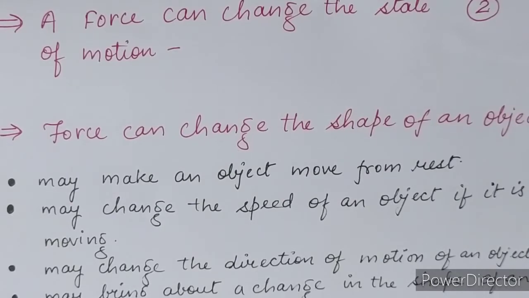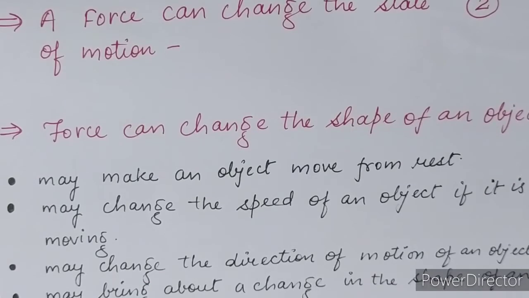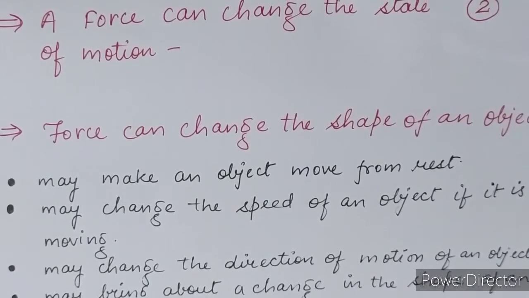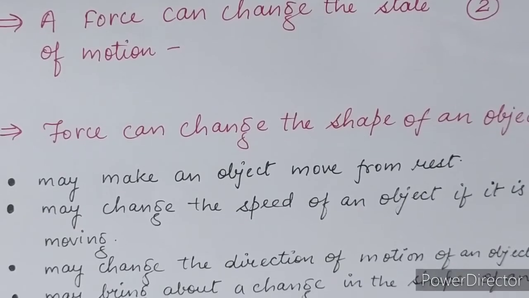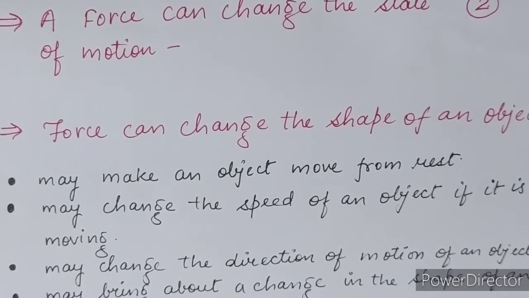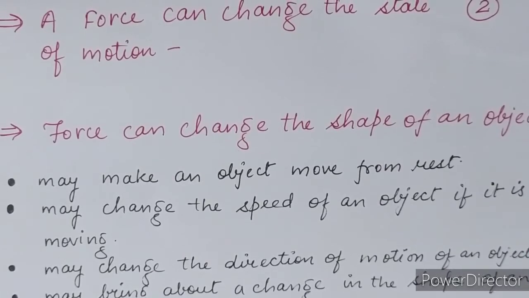If the force applied on the object is in the direction of its motion, the speed of the object increases. If the force is applied in the direction opposite to the direction of motion, then it results in a decrease in the speed of the object. It completely depends on which direction a force is applied.